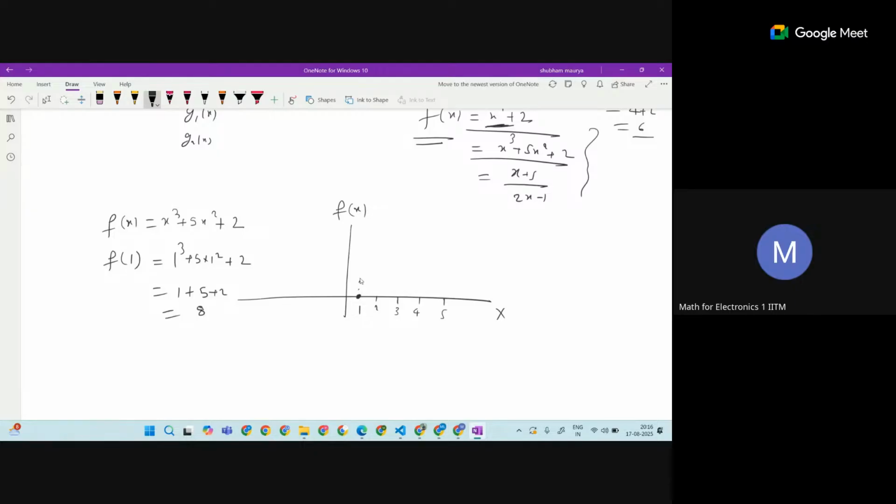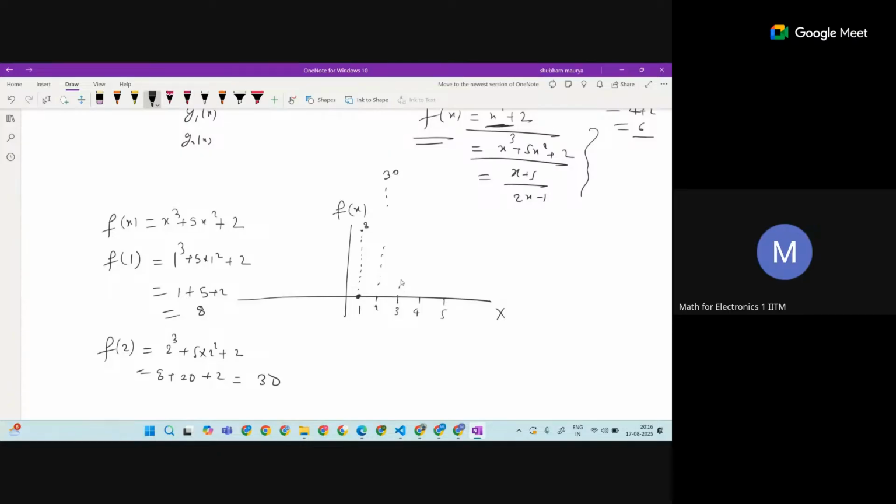So roughly somewhere around 8 here. Like this, I can evaluate the value at 2. I get 2 cube plus 5 into 2 square plus 2, so it will be 8 plus 20 plus 2, which is 30. So here somewhere would be 30.